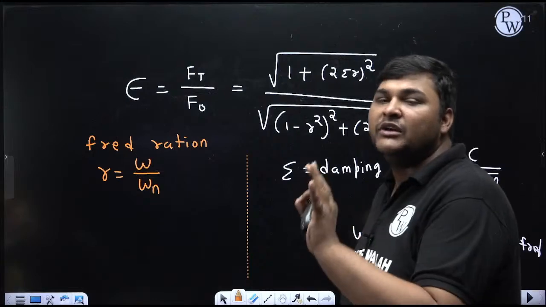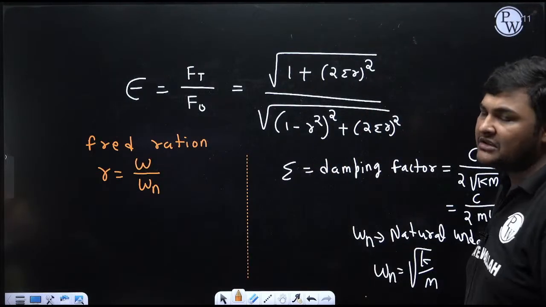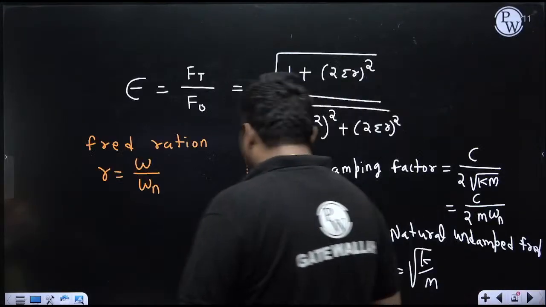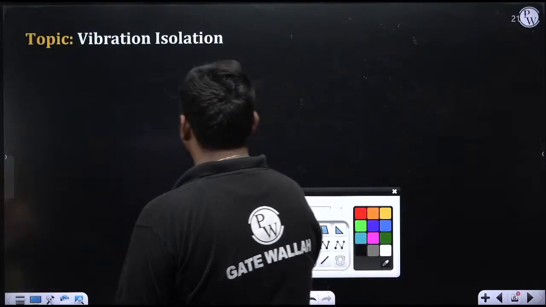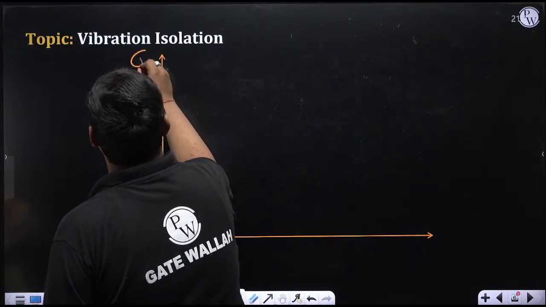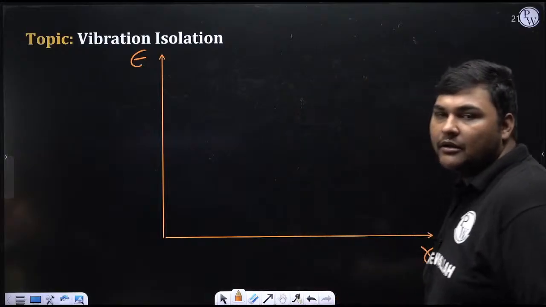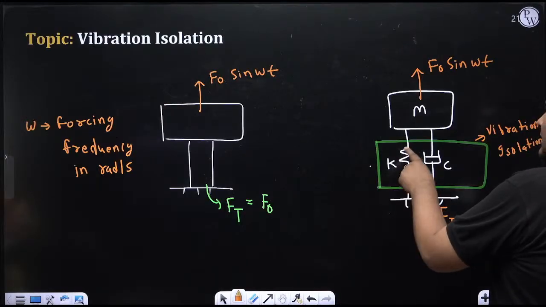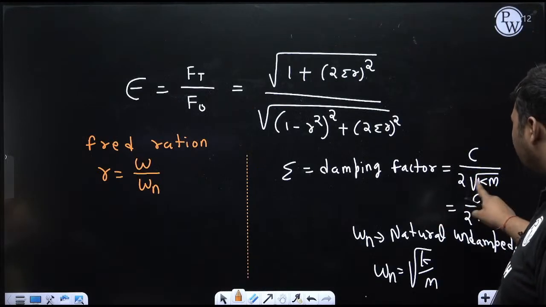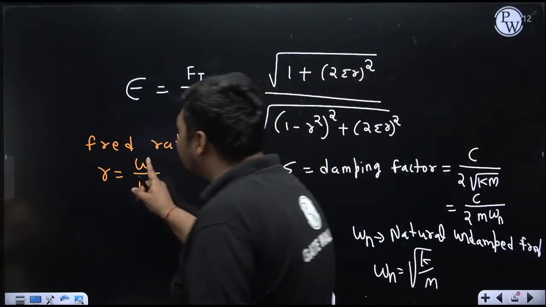Before going to the numerical, we need to know when it is effective and when it is not effective. It will be effective when epsilon is less than 1. It is not effective when epsilon is more than 1. So for that, through this equation, we plot the graph. On the y-axis I am taking epsilon, that is the transmissibility ratio, and frequency ratio R, for any fixed value of zeta. Because once you have designed this isolation, k is fixed, c is fixed, m is fixed. So you will get a fixed value of zeta, because zeta is c upon 2 root over km. Similarly, we will get a fixed value of omega n also. But right now, omega is in our hand.